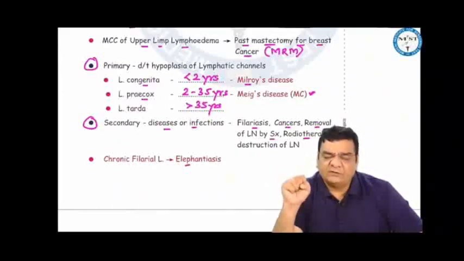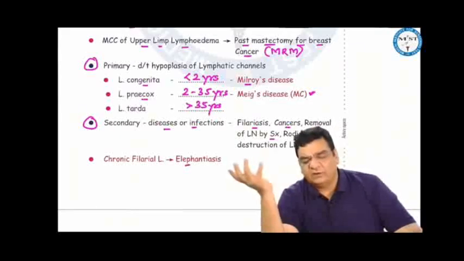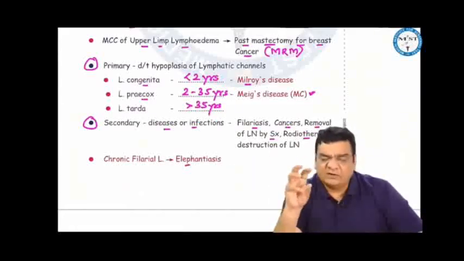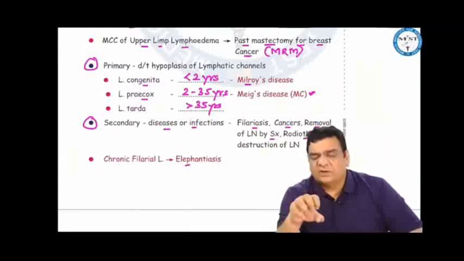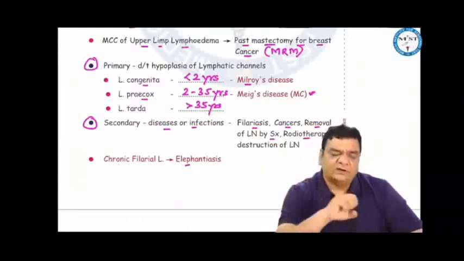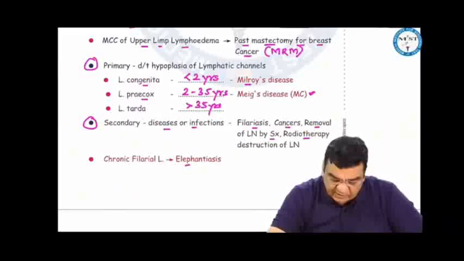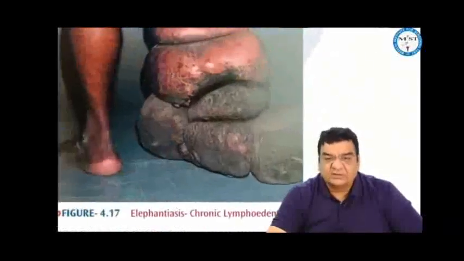Whenever there is any traffic jam in the lymph nodes, the lymph will not drain, and accumulation of lymph will cause lymphedema. Traffic jam in the lymph nodes can be because of infections like the parasite filariasis. It can be because cancer is going into the lymph nodes, or surgery for cancers where the lymph nodes have been removed, or radiotherapy for cancers where the lymph nodes have been destroyed. So that can lead to these lymphedemas. Chronic filarial lymphedema is elephantiasis. This is what is elephantiasis.